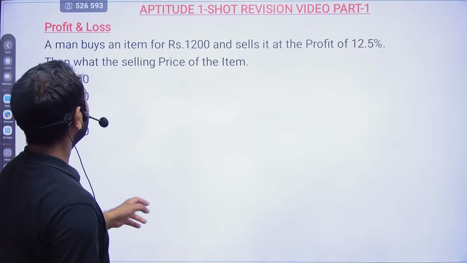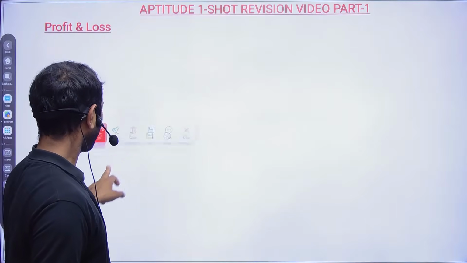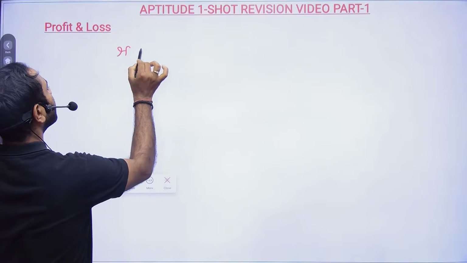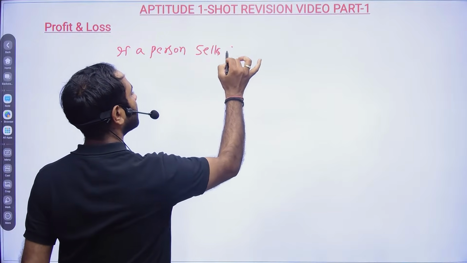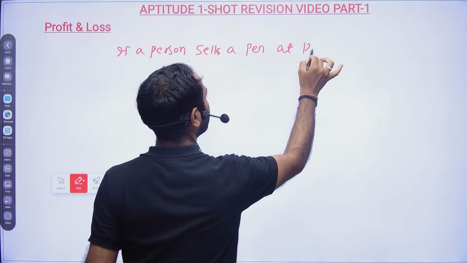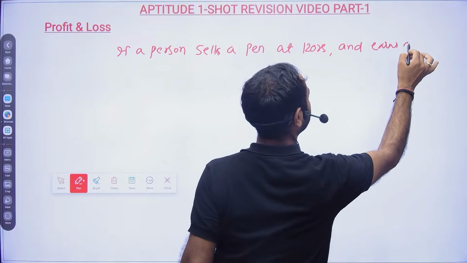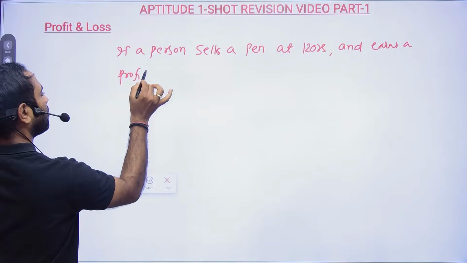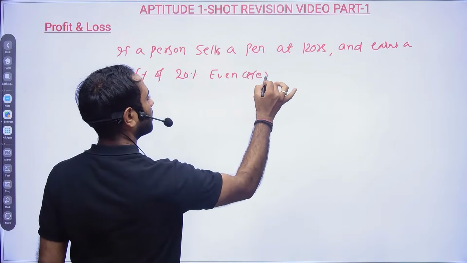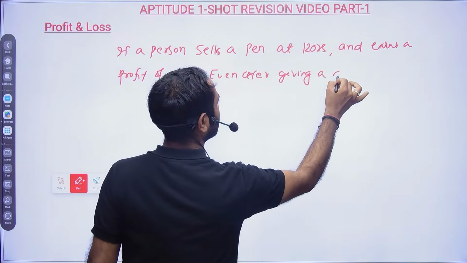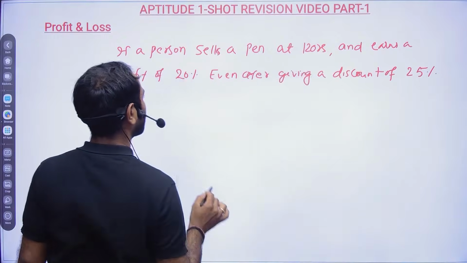Now, one question for you: if a person sells a pen at 120 rupees and earns a profit of 20% even after giving a discount of 25%, find CP.